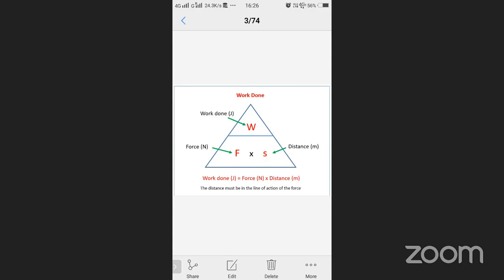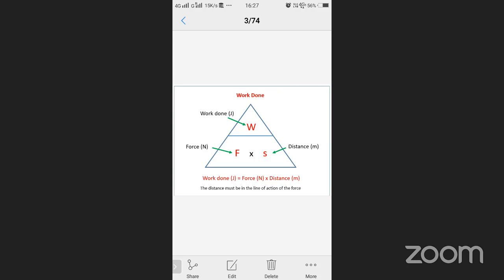Here W is the work done, F is the force, and S is the displacement. Just note this formula. If in a question you have to find work, keep this triangle of W, F and S in your brain. Close the W, and what appears? F and S. That is the formula of work.